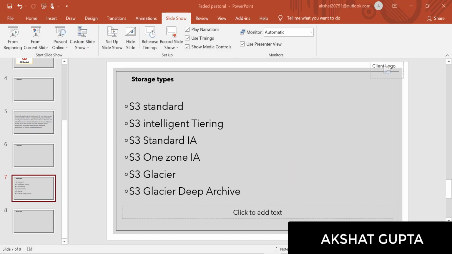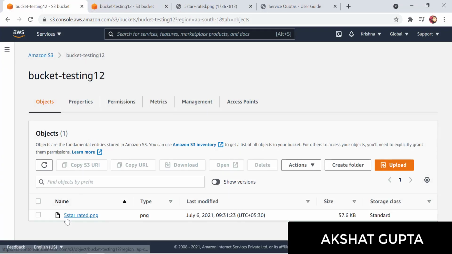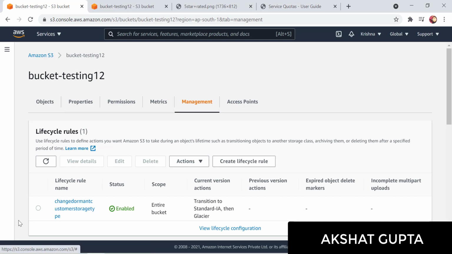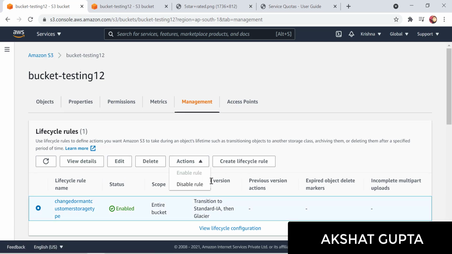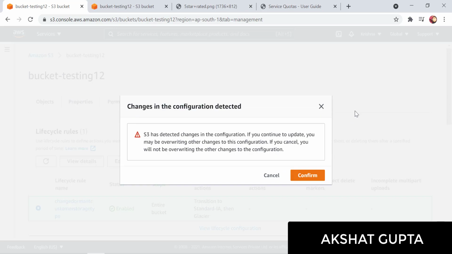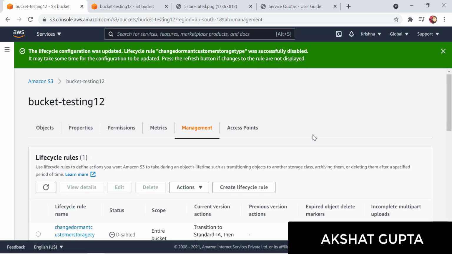So guys, let's move to the lab now. This is our bucket. I get to it by clicking on Amazon S3 and then selecting my bucket. Here you need to go to Management. This is a rule I have already created; let me just disable it. Now I will create a life cycle rule which will transition my objects.